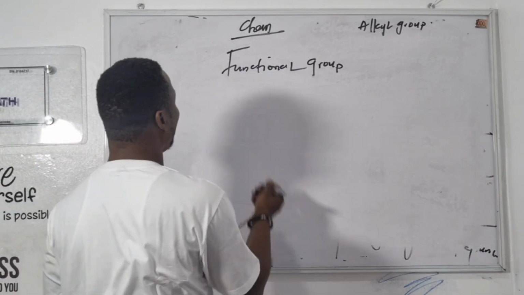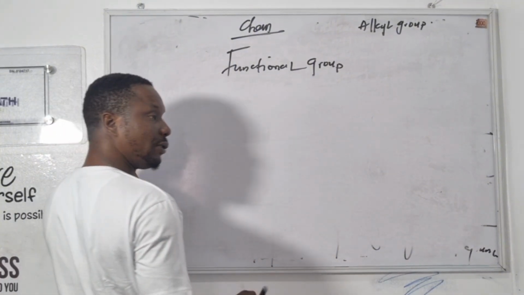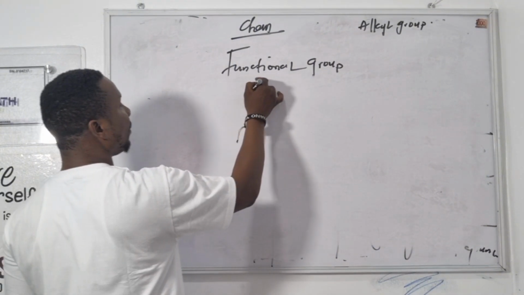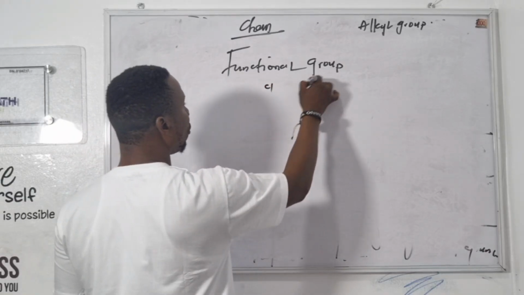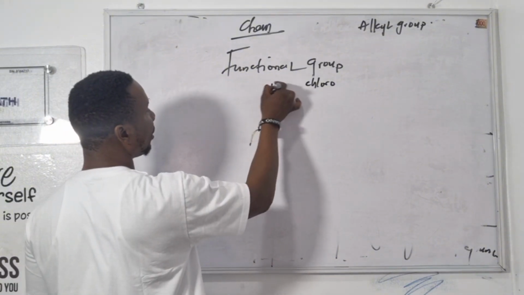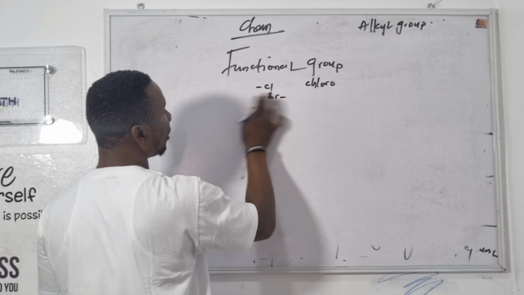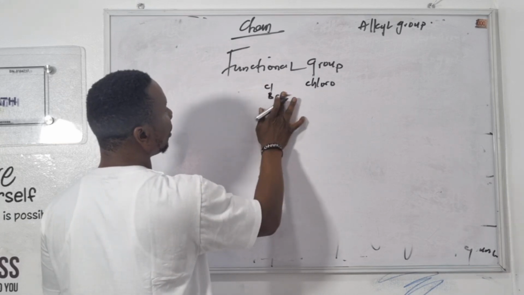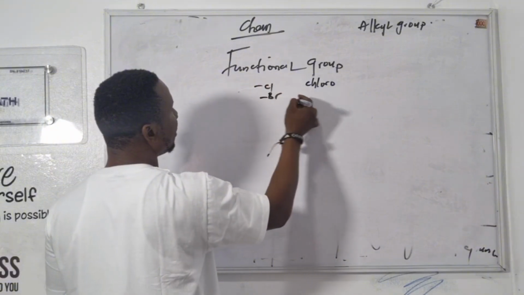Let me give you a few. It's not a must that I give everything. By the time you get to homologous series, you see a lot of functional groups. You have this. This is called chloro. It must have a bond here. This is bromo.